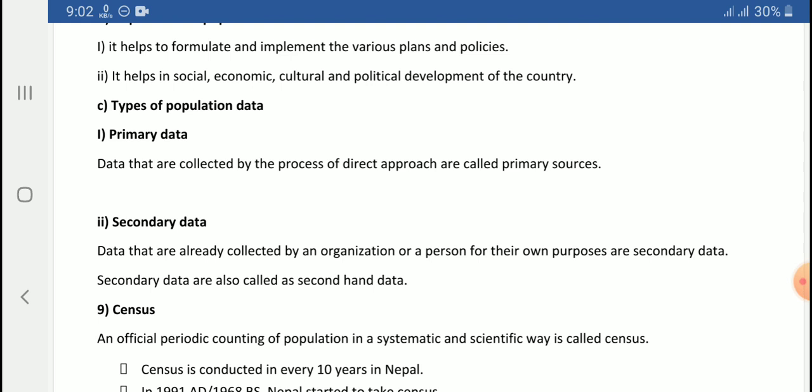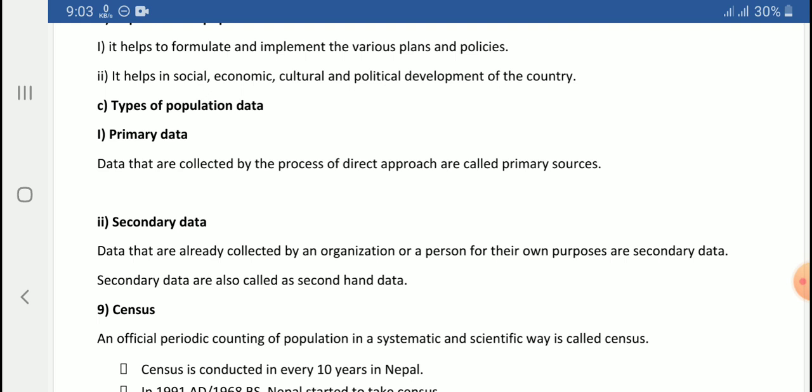For example, your textbook. Yes, your textbook is a secondary source of population data, because the people have already collected it for their own purpose.